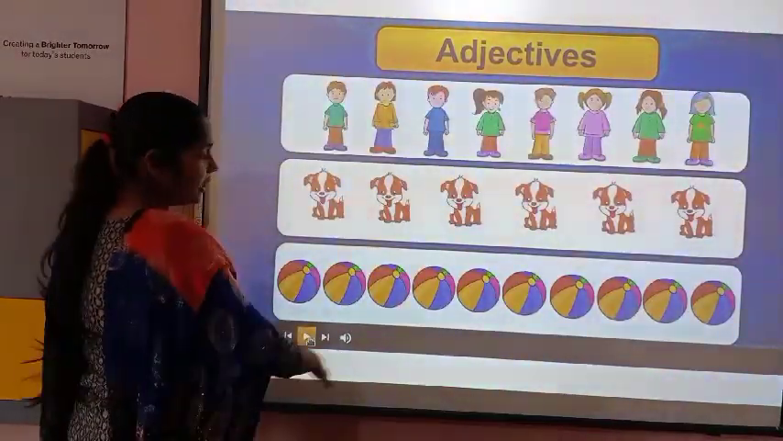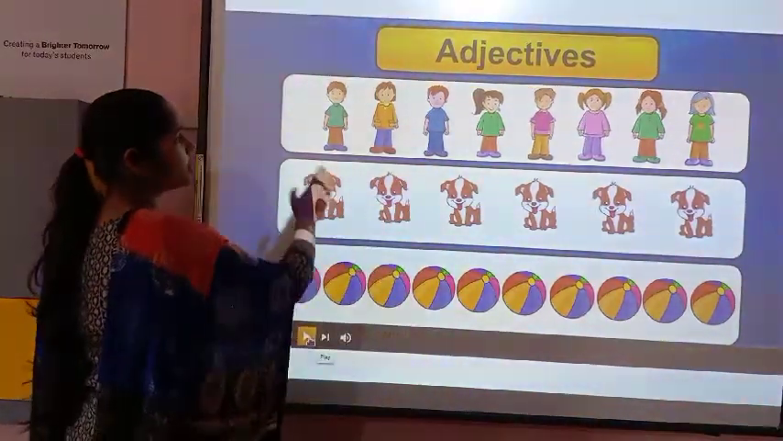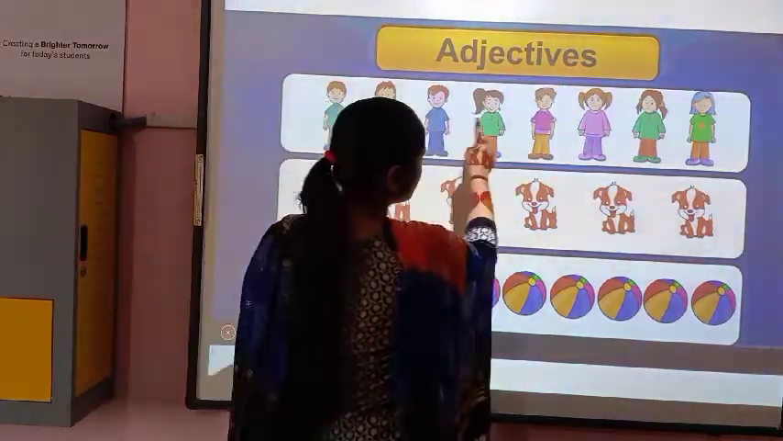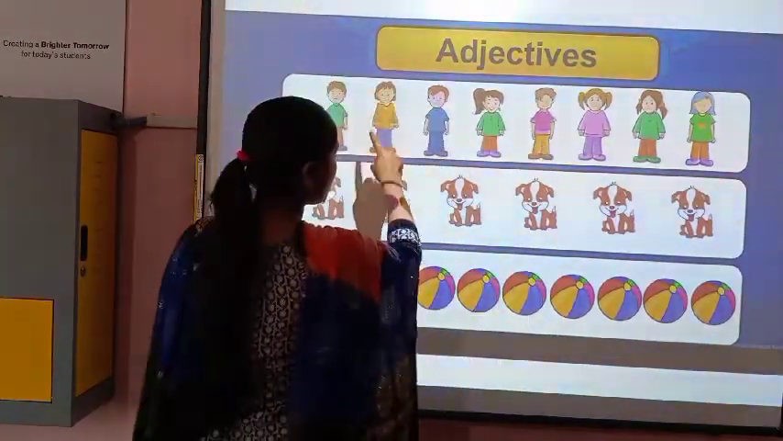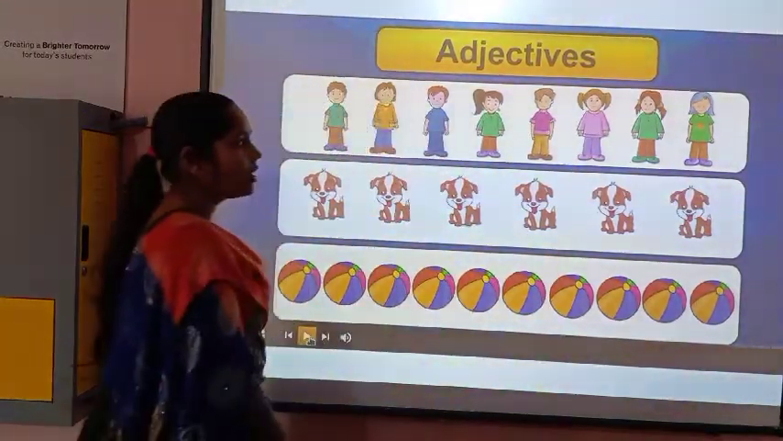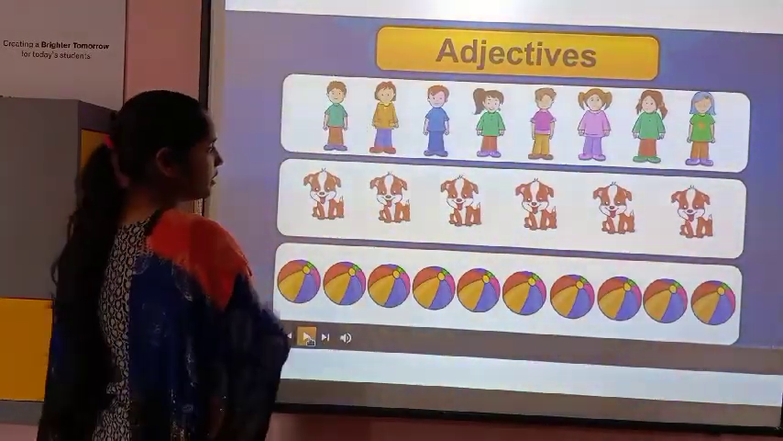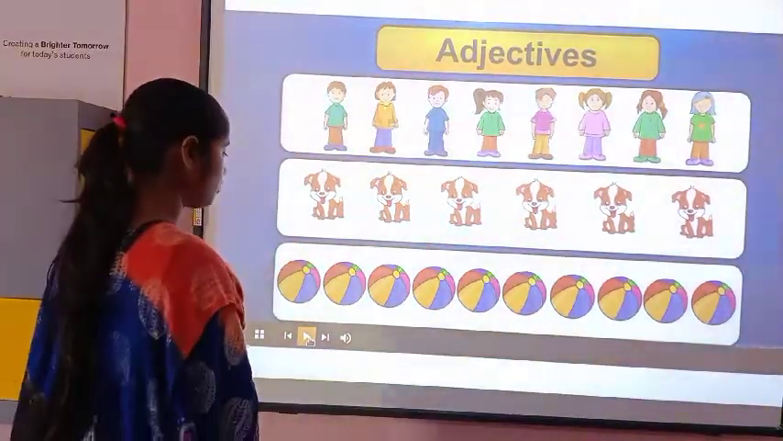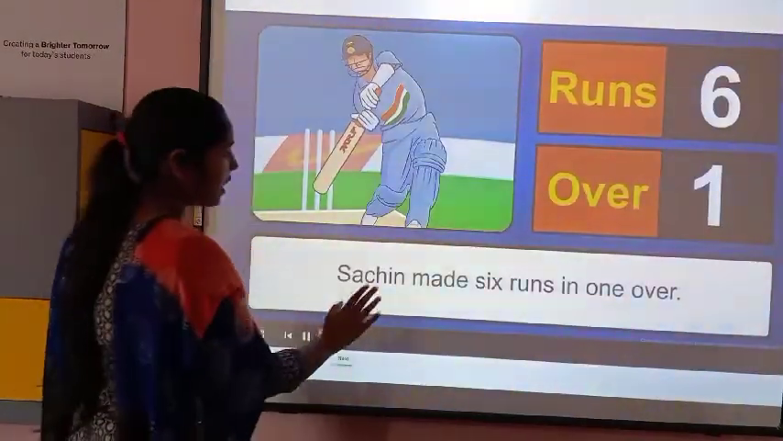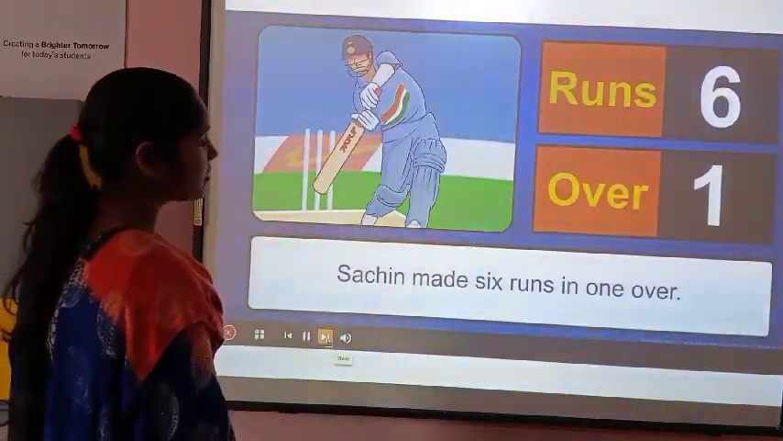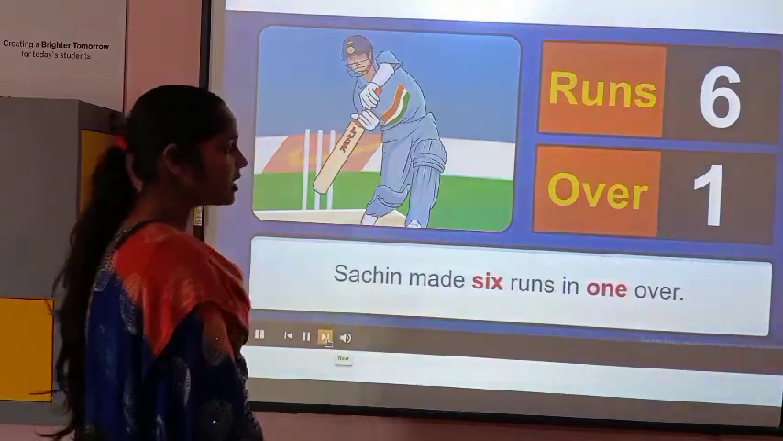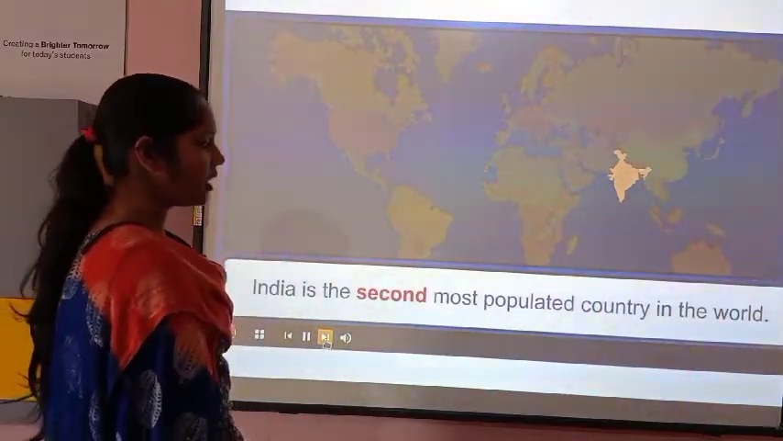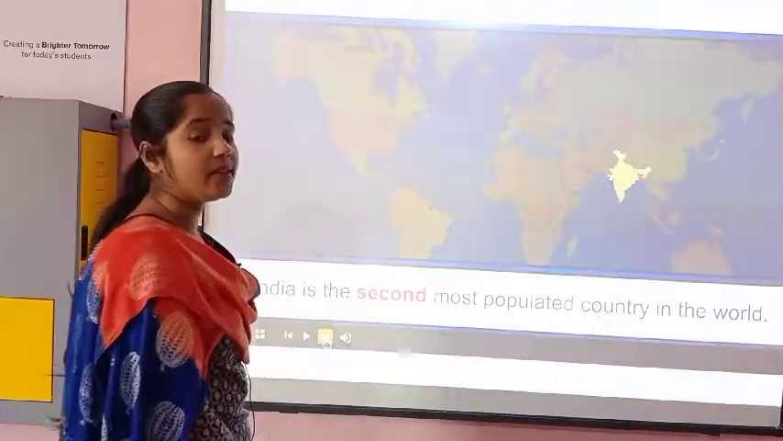See, number of balls, number of dogs, number of persons. How many boys are there? 1, 2, 3. And girls 1, 2, 3, 4, 5, 6. 6 girls. 6 dogs. Understood? So these all are describing nouns. Sachin made 6 runs in 1 over. So 6 will be the adjective, 1 will be the adjective. Understood? India is the second most populated country in the world. Second is the position.